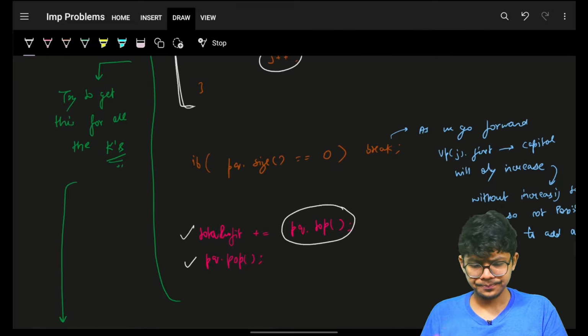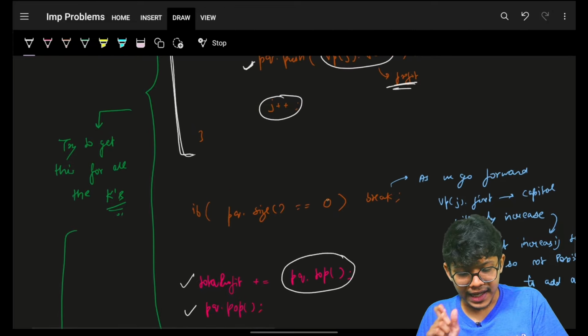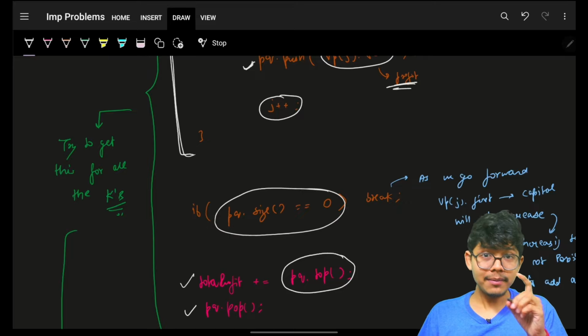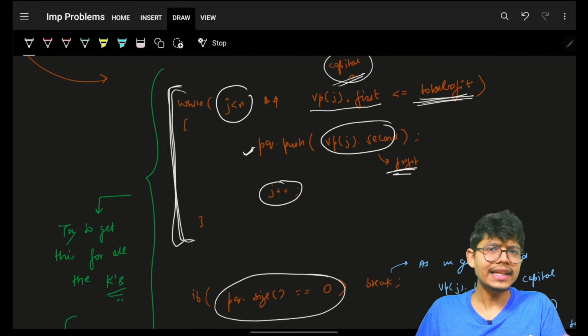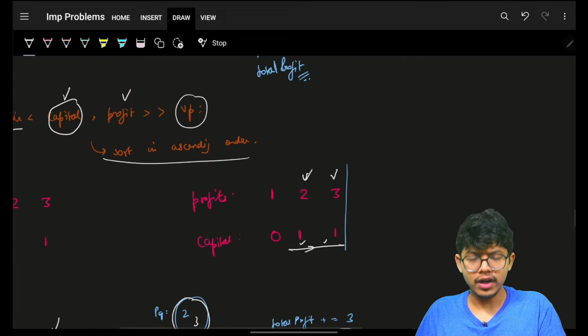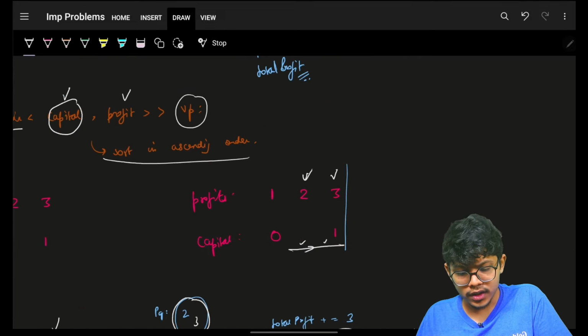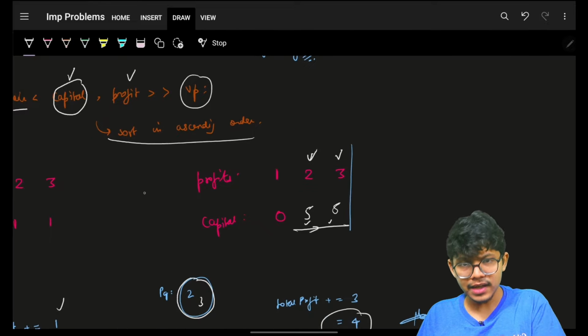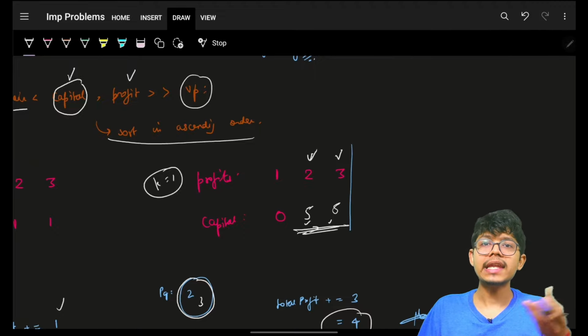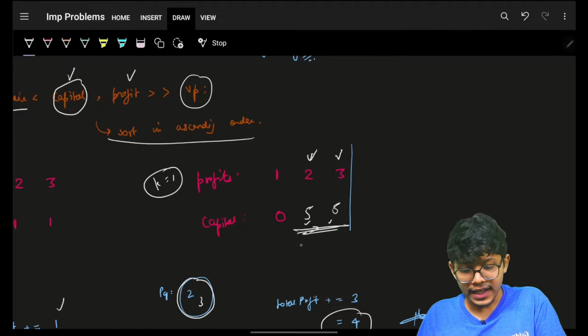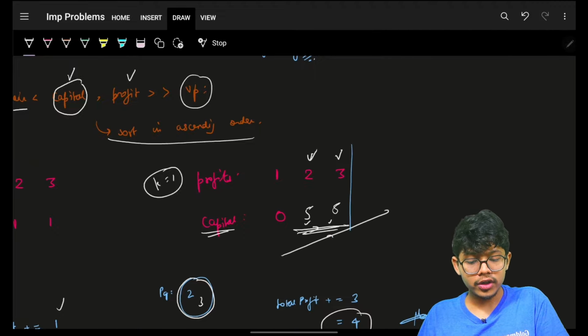And ultimately, you should make sure of what happens if your priority queue becomes empty. It can be possible that you don't even get any value. If I had taken a very high value, what if these were 5 and 5, which means your K is still remaining? K is 1, still remaining. But still, you cannot consume any higher value. And I know that my capital is always sorted.